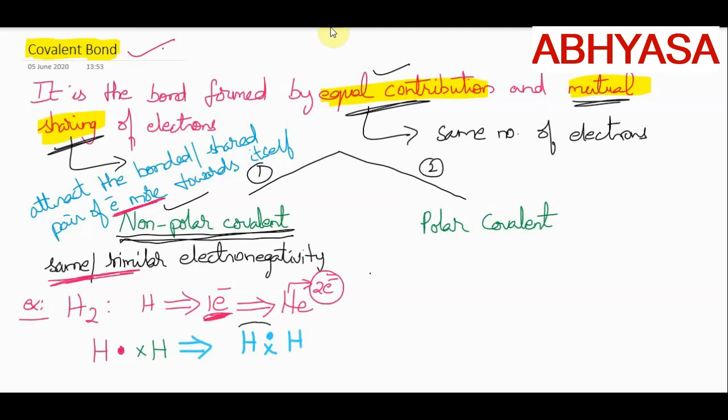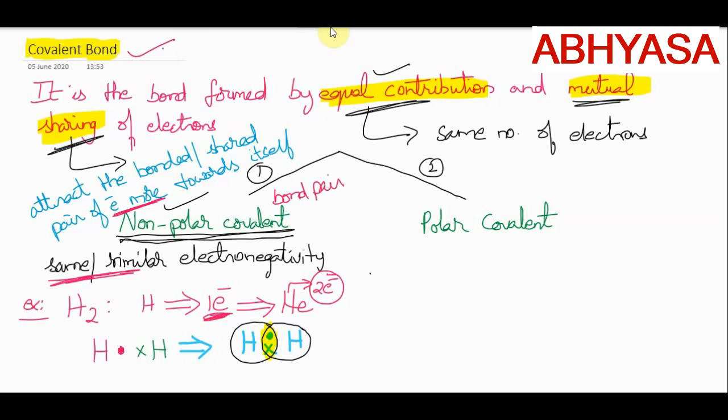These two electrons are counted for the hydrogen on the left hand side, and the same two electrons are also counted for the hydrogen on the right hand side, isn't it? The two electrons present at the center are counted for both of them, and those electrons involved in bonding, we call the bond pair or the shared pair of electrons.